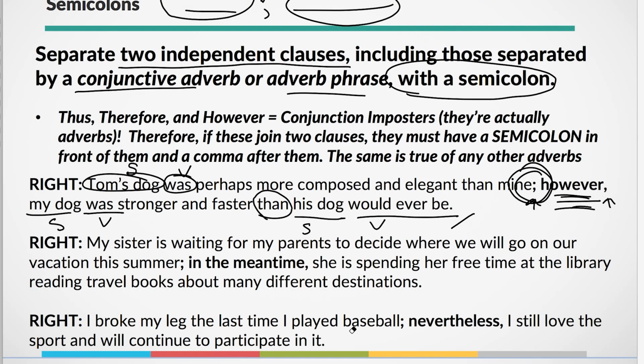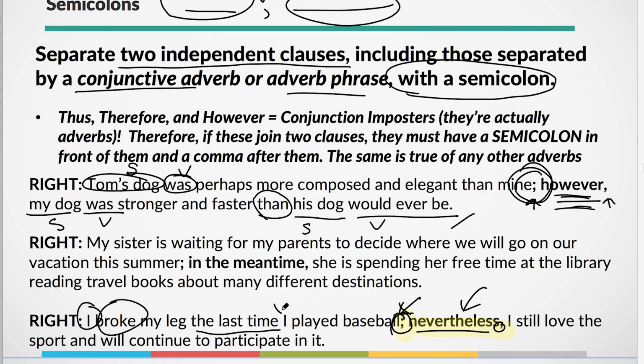I broke my leg last time I played baseball; nevertheless, I still love the sport and will continue to participate in it. Nevertheless, adverb, people, it's not a conjunction. Whenever you have a phrase and then you put a comma after it, it's usually an adverb and not a conjunction, so that's just a good quick tip. But you can see how here we're linking this with a semicolon. I broke, subject, verb.